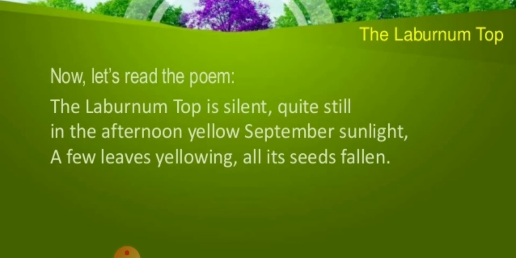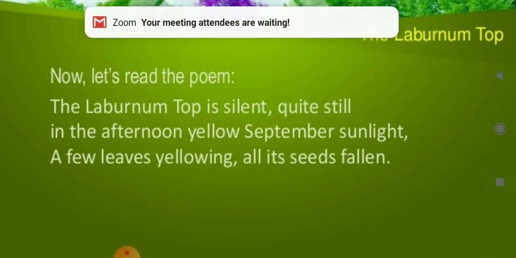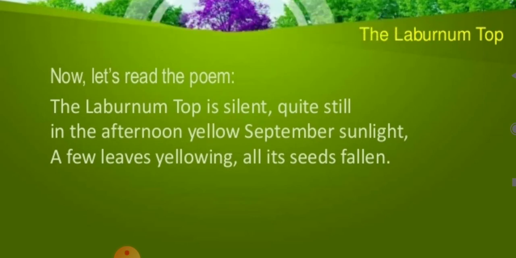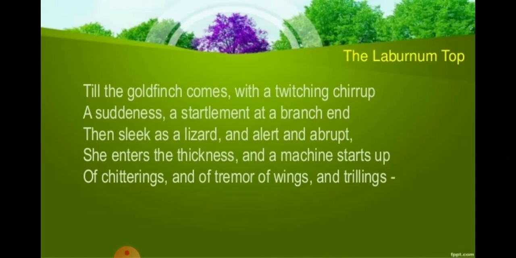So September sunlight, when we have two words coming together with the same consonant sound. We have done it, and I have given you the presentation on poetic devices. So what should it be? You should give me the answer. Yes, it should be alliteration, right? When there is repetition of consonant sound, then it is called alliteration, right? So now let's see the next one.